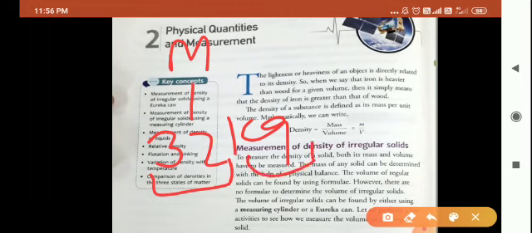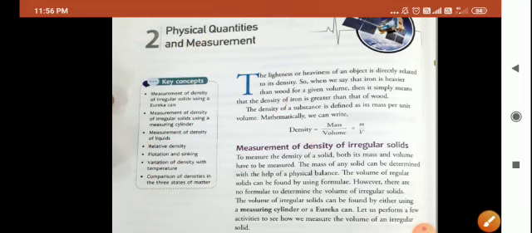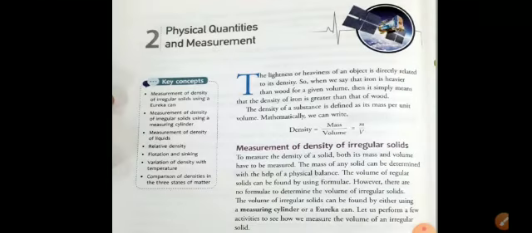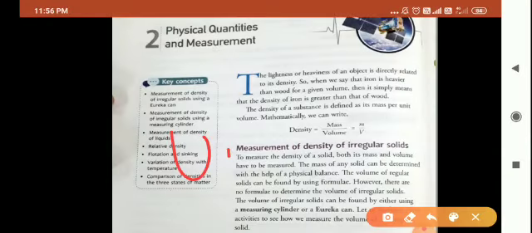And what is this kg? Kg is your unit. Clear? And what is this unit? Unit is a standard measure of a quantity.